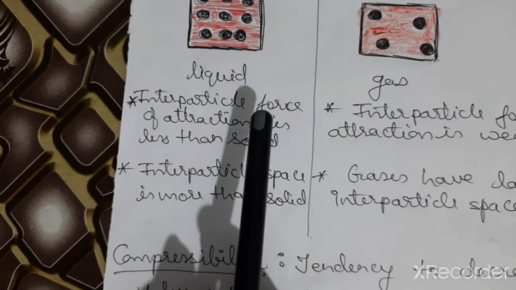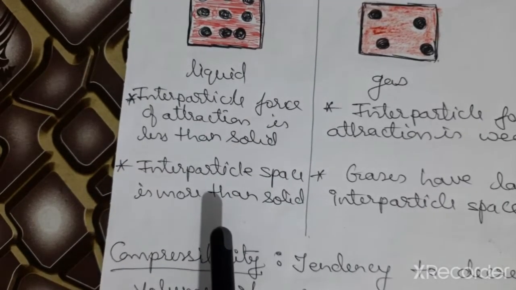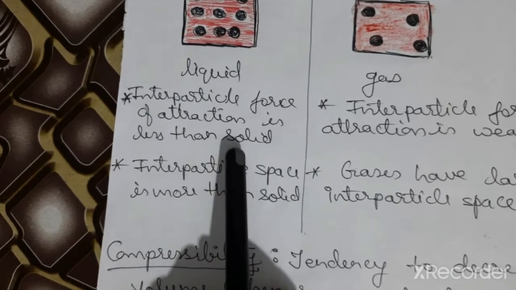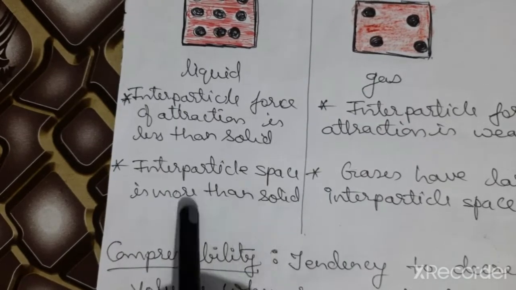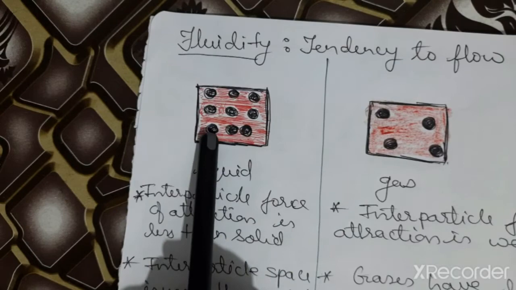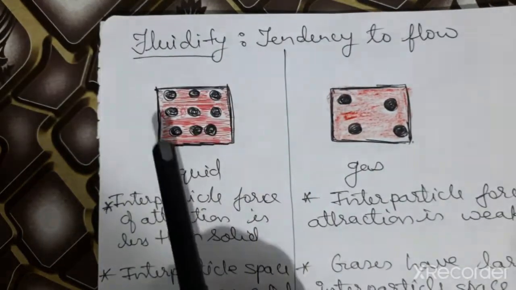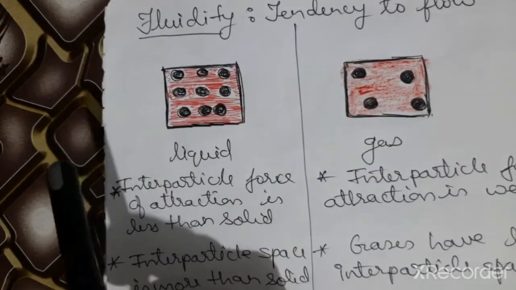Liquids possess fluidity. What's the reason behind it? Why are they not rigid? Because their interparticle force of attraction is less than solid, and particles have more spaces. See in this diagram, this is showing the particle arrangement of liquids. The particles are not as closely packed as in case of solid.